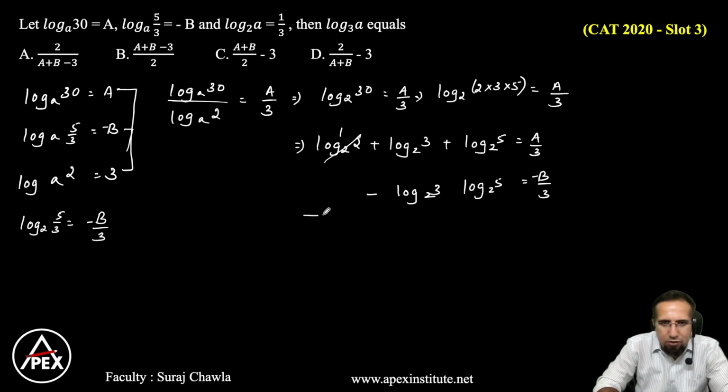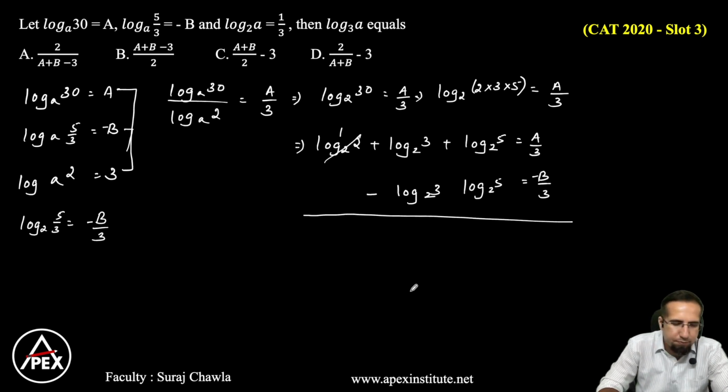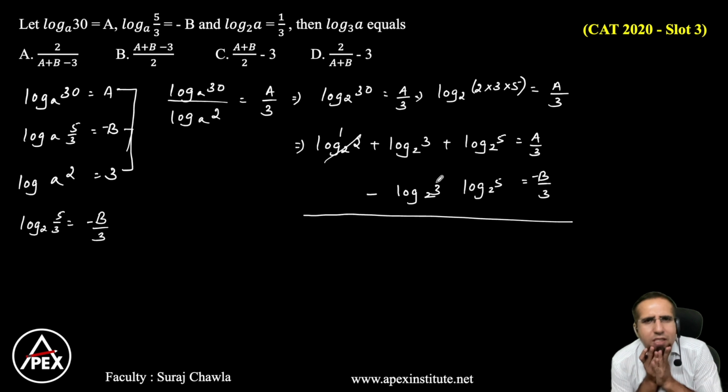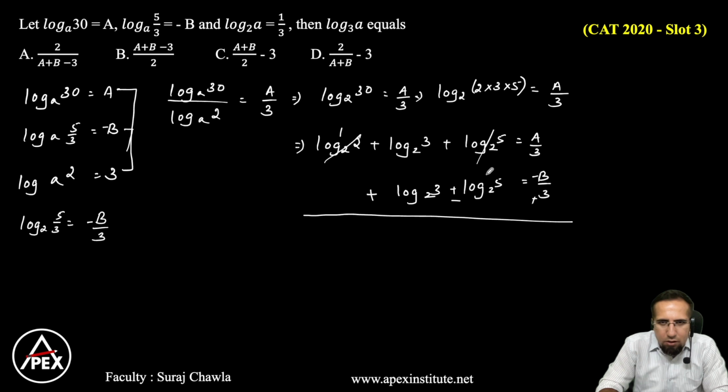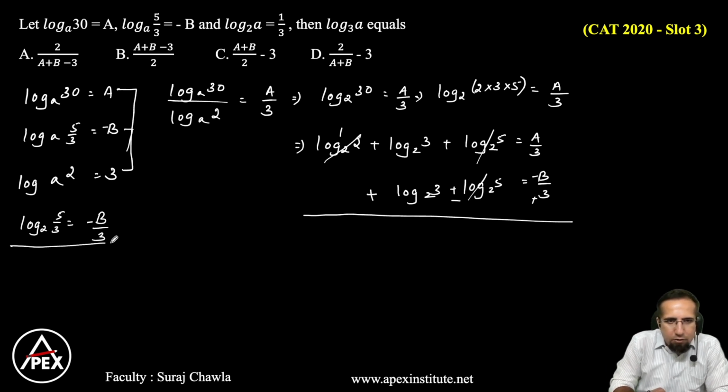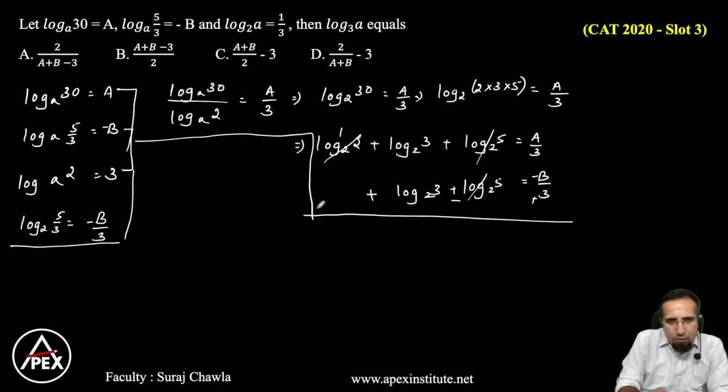Now let's equate these two equations. Clear? So now if you observe in the options, we don't need a 5 base 2. Let's try to cancel a 5 base 2 first here. So this becomes plus, this becomes minus, and this becomes plus. So this and this gets cancelled. So let's write it here because we will need space. So what do we have?